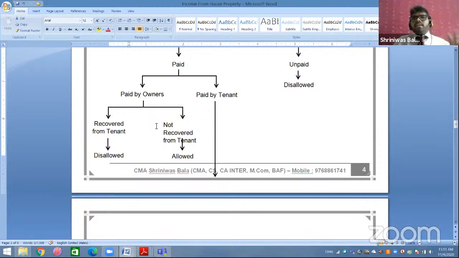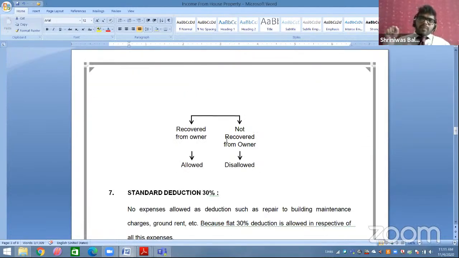Reason: who is paying this municipal tax? Owner is paying. Now, paid by the tenant. Tenant ने पे किया तो क्या करेंगे सर? So the tenant is paying and is recovering from the owner. For example, early morning the tenant also works somewhere near the municipal office. Early morning he was going to the office. He paid some amount of municipal tax, and the same amount of municipal tax he recovered from the owner. Okay, so actually this municipal tax is taken from the owner's pocket. So that is allowed, because it is indirectly paid by the owner.